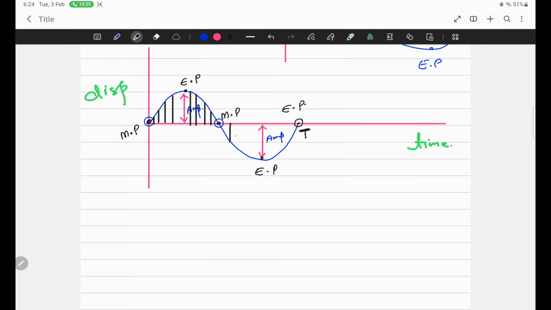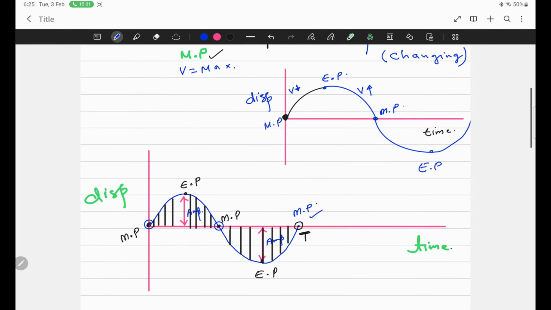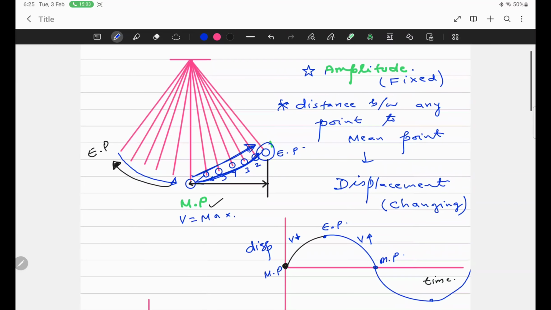When the object is moving in the other direction, then again you can see displacement is increasing. This is maximum amplitude, and now it is decreasing. And when the object returns to its mean position, then displacement becomes zero. So this is the graph, and you should know the graph very well because in your paper you will be given a graph and then they will ask questions. So you must know the graph.